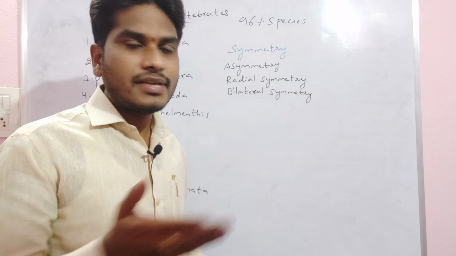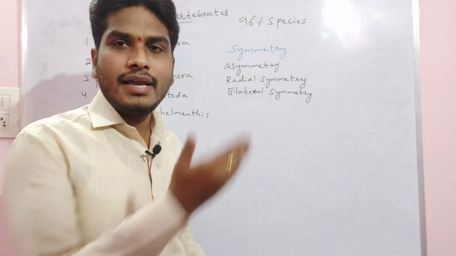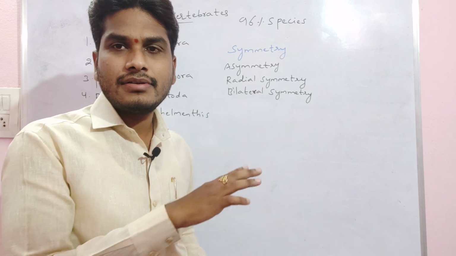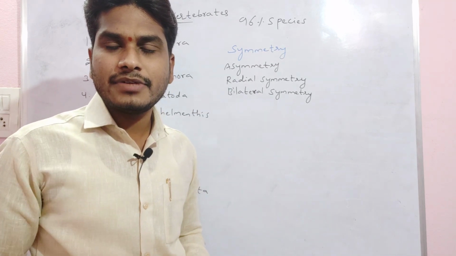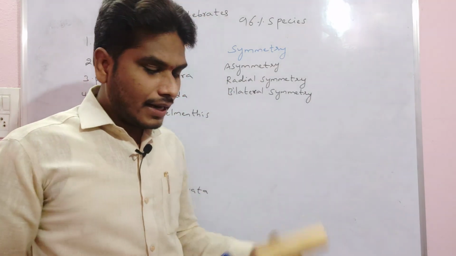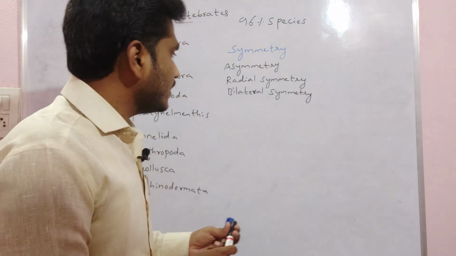The name itself indicates that asymmetry means absence. The organisms in which symmetry is absent we call asymmetrical.